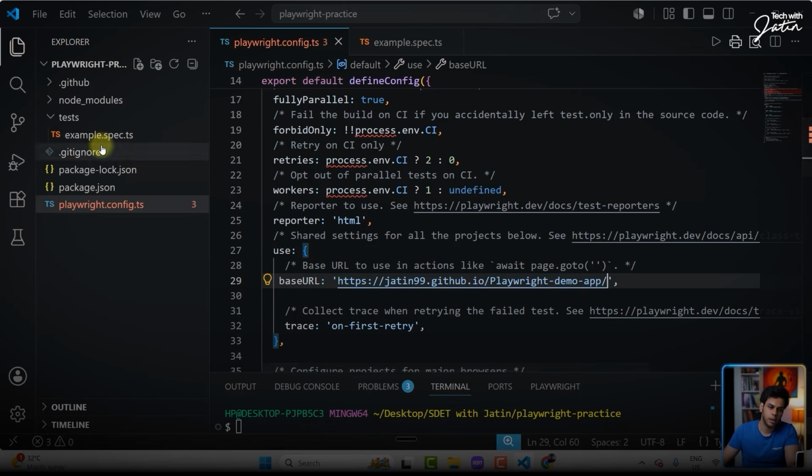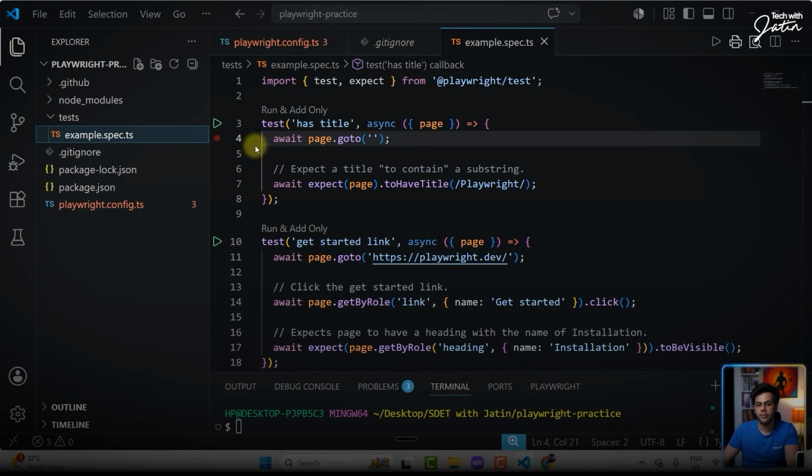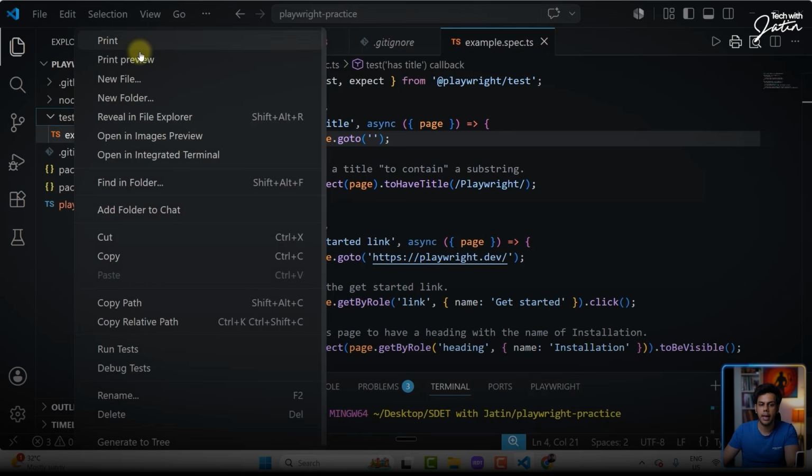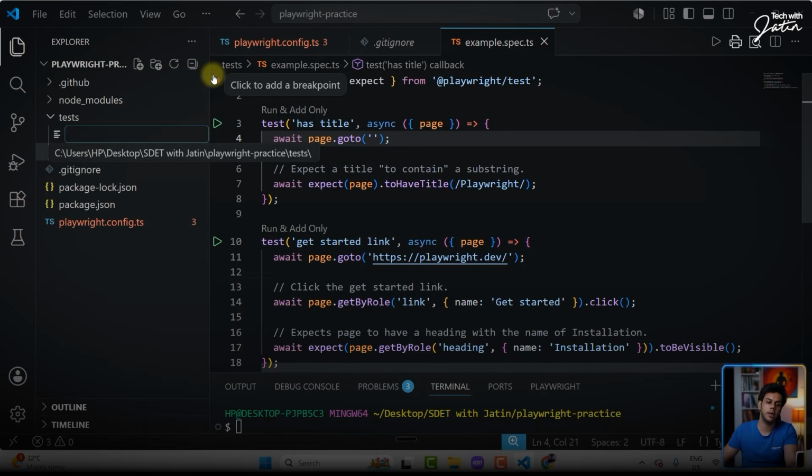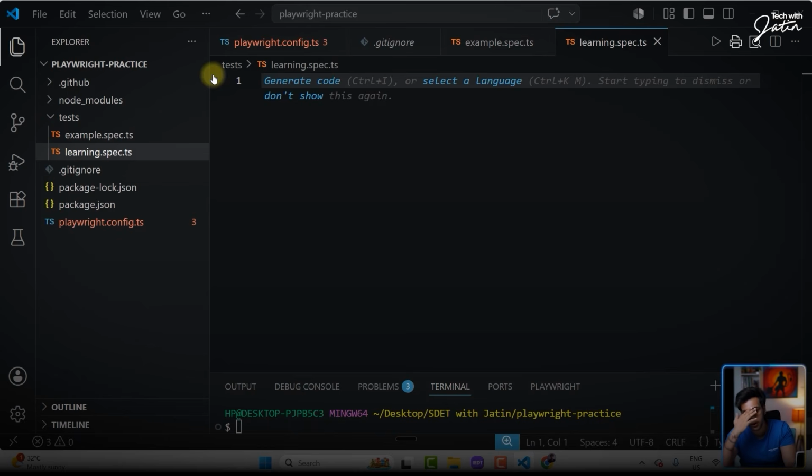Perfect. Now, the next thing we will be doing is writing our script. In the test folder, I'm going to create a new file and I'm going to call this learning.spec.ts. Quickly create this particular file.